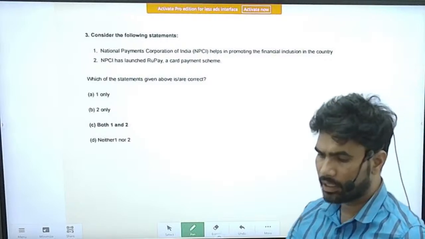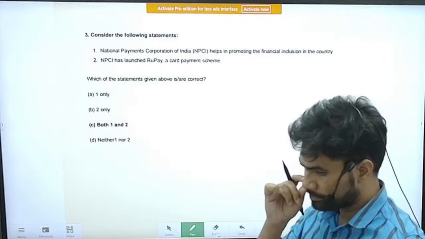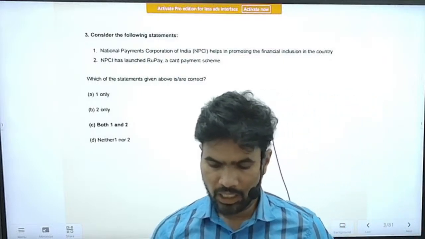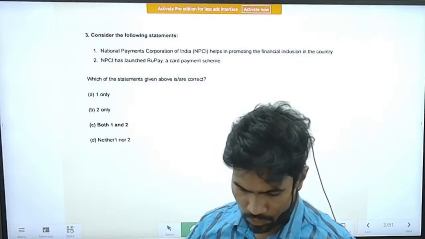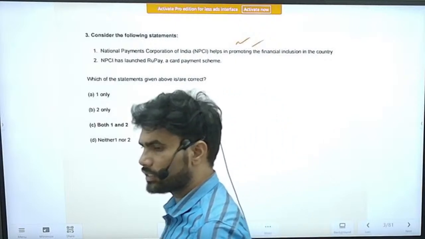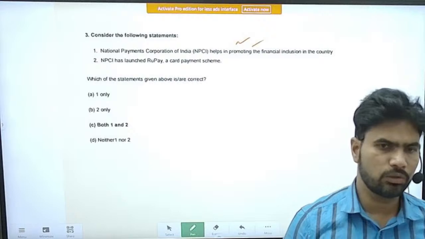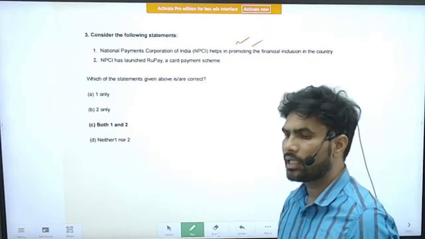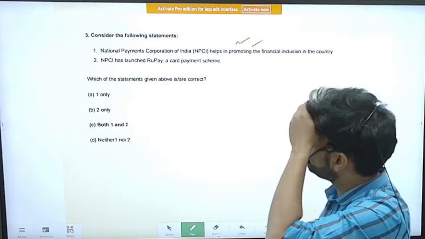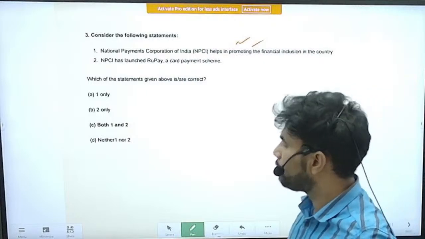Right. Question number 3. Consider the following statements. Statement 1. The National Payments Corporation of India helps in promoting financial inclusion in the country. A very open and generic statement, correct only. Regarding the NPCI, we have also seen one question. It connects all the banks that are there in the country. Next, NPCI has launched RuPay, a card payment scheme.